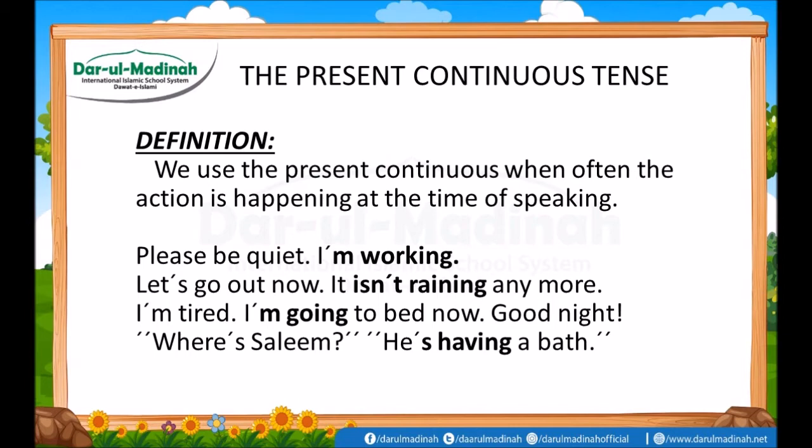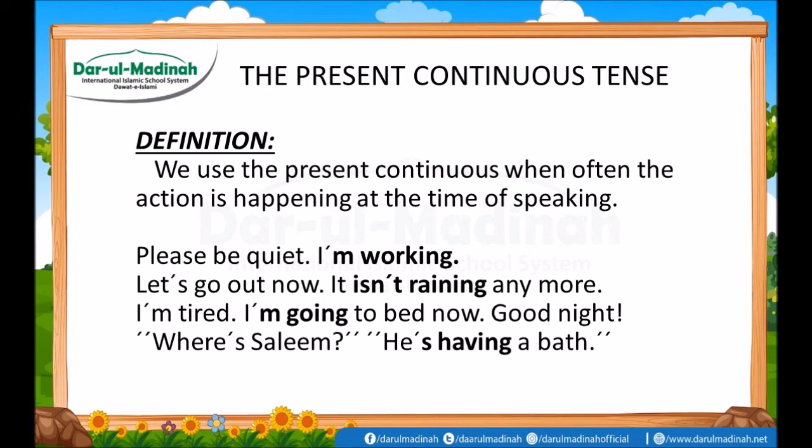Here's another example for you. Let's go out now. It isn't raining anymore. The process of raining is continuing. So the work or the action that is continuing in the present time is known as the present continuous tense.